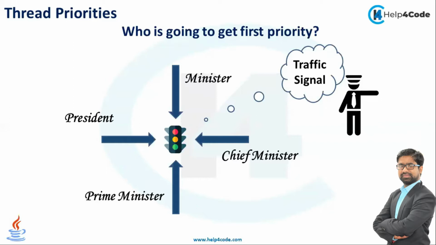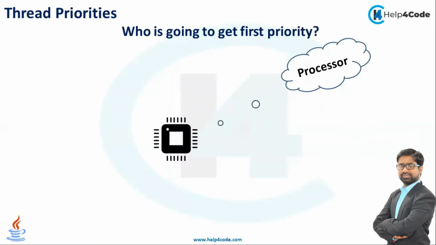It means in Java also, threads are executed depending on priority. The lowest priority thread will be executed last, and the highest priority thread will get a chance first. The same scenario happens inside Java multithreading, guys.